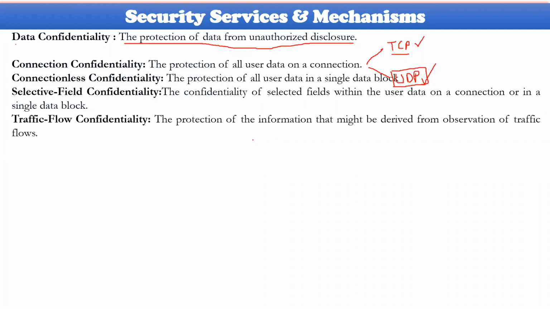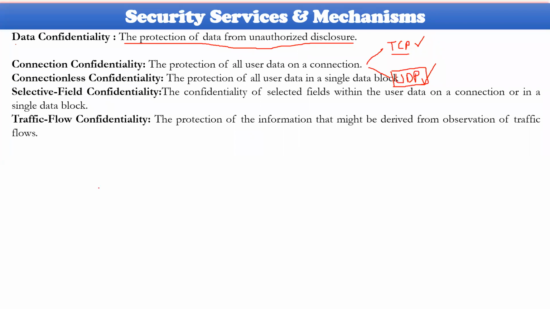Then traffic flow. In traffic flow, generally the hacker is trying to observe where the data has been transmitted, from where to where. Continuously, he's sensing the network to identify the base station. Once the base station gets identified, obviously the hacker will send a huge number of requests to the base station, so that the network will become slow, and all the remaining people working with that particular base station will get stuck.